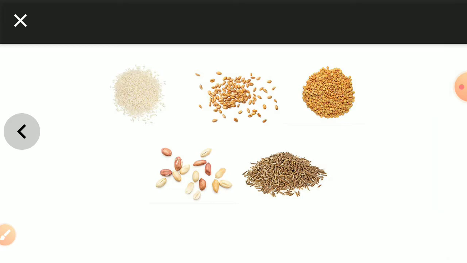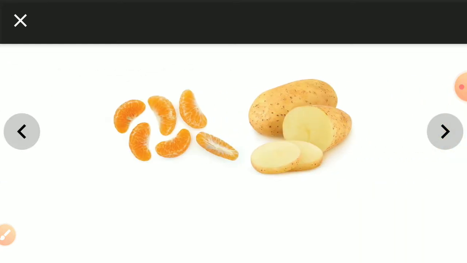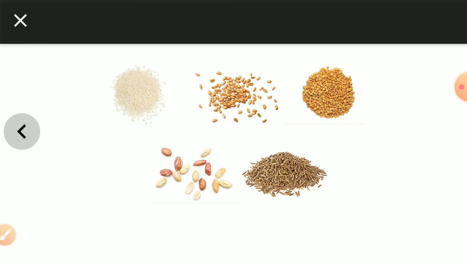Have a clear look at these three pictures, children. Cotton, vegetables and fruits, and the next one is grains.